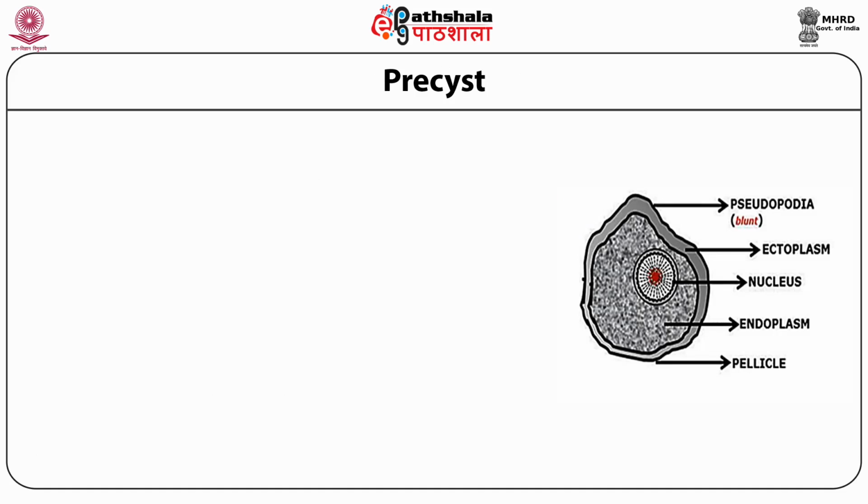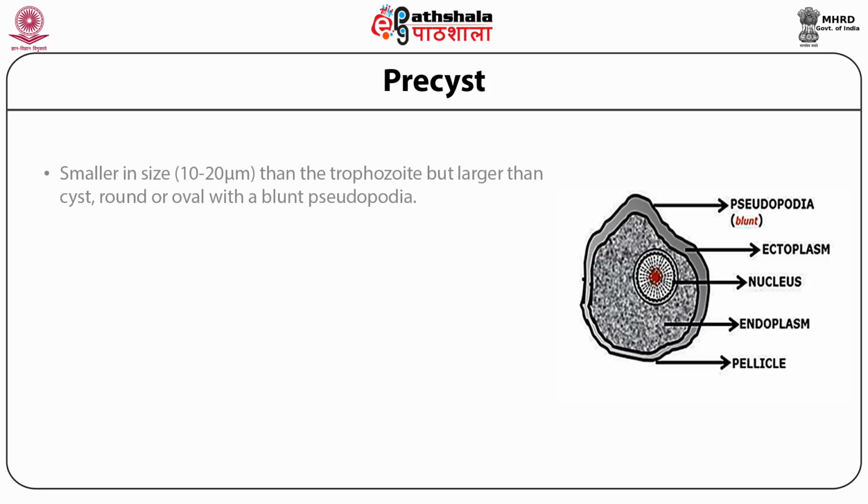Having talked about trophozoite, the next one is the precyst. I told you that between the trophozoites and the cyst is the transient stage, which is known as the precyst. Now, precyst is smaller in size, 10 to 20 μm, smaller than the trophozoite but larger than the cyst, round or oval with a blunt pseudopodia.